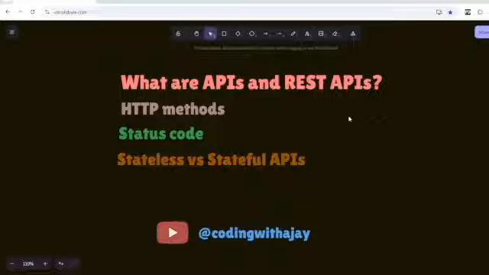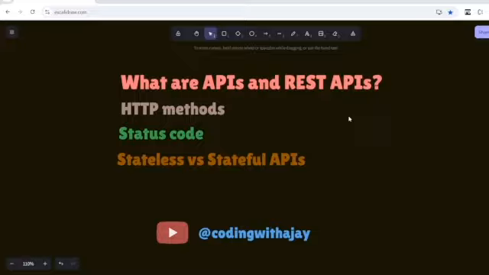I think people don't return proper status codes, and I've seen front end developers get angry at back end developers. They're like, you know what, dude, I don't know what to do. They curse the back end developers. So if you don't want that to happen to you and you want to be a good back end developer or full stack developer, you need to learn about status codes. I know you already know them, but you need to use them properly.